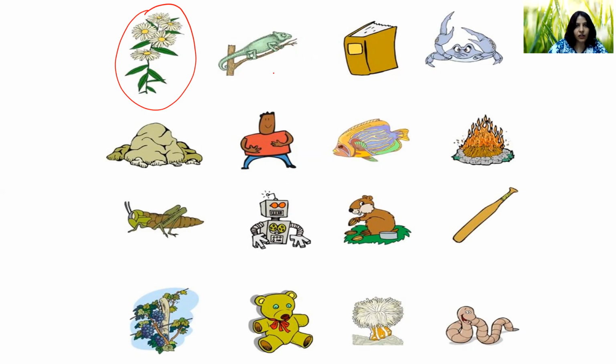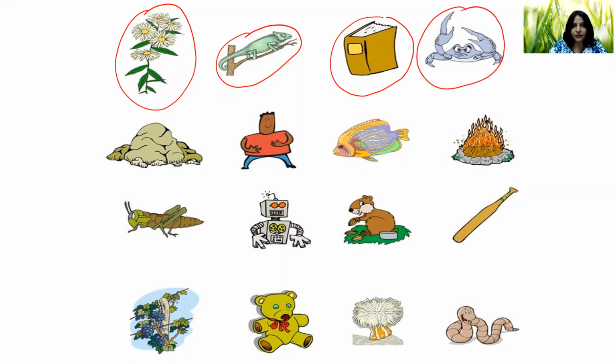This is a chameleon. Yes, we will definitely call it living. This is a book. I don't think we will call it living, although books are really precious to us. Crab, we will call living. Boulder, we will call non-living. Human, we will call living. Fish, we will call living.